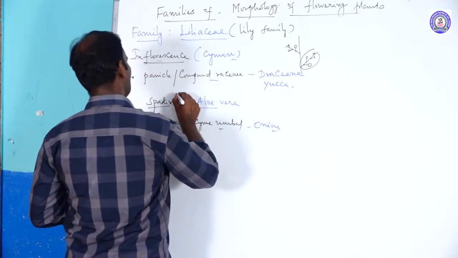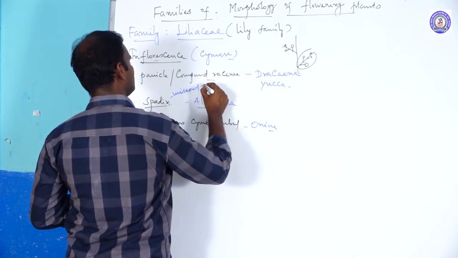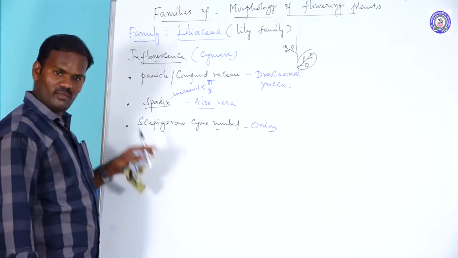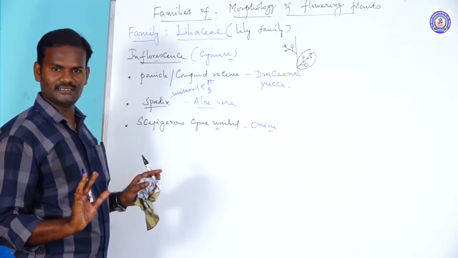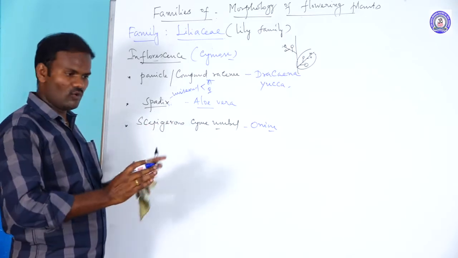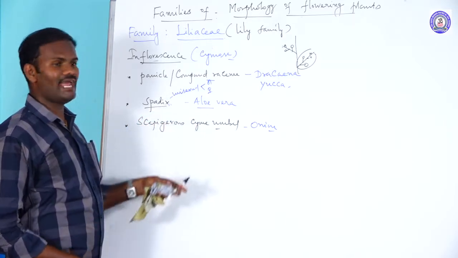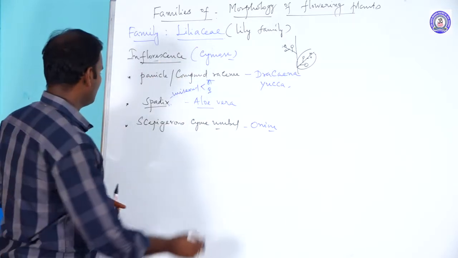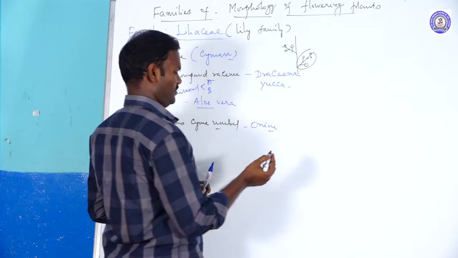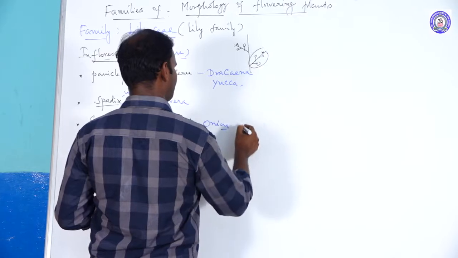Spadix, unisexual. There are two types of unisexual flowers: staminate and pistillate. What's called staminate? Male flower. Pistillate, female flower. Both are sessile flowers without pedicels. Those flowers are found embedded on the fleshy axis of the inflorescence. The whole inflorescence is covered by a boat-shaped bract called spathe. This type of spathe is present in Aloe vera, a Liliaceae member. Some species have scapigerous cyme umbel. Then what is called scape? The scape means inflorescences are directly developed from, or come out from, the underground part.